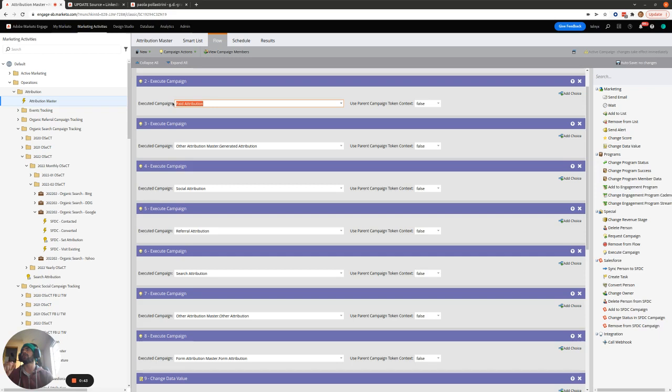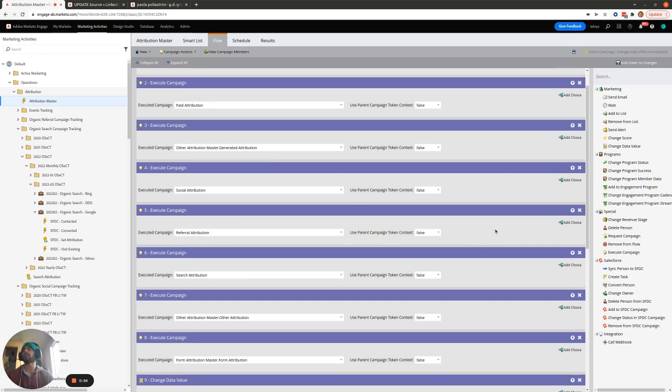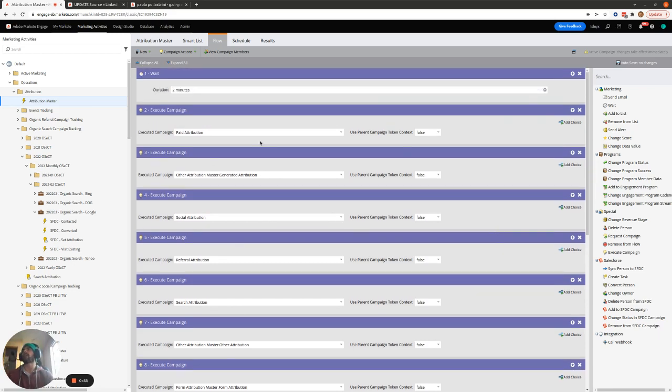One's for paid attribution, which will go through all our paid attribution campaigns to see if we can assign any first touch attribution to these paid campaigns. We've got ones for social, referral, search, and so on. The order of these is important, and the reason we've got paid attribution at the very top is because we want all leads who've come through a paid channel to get priority.